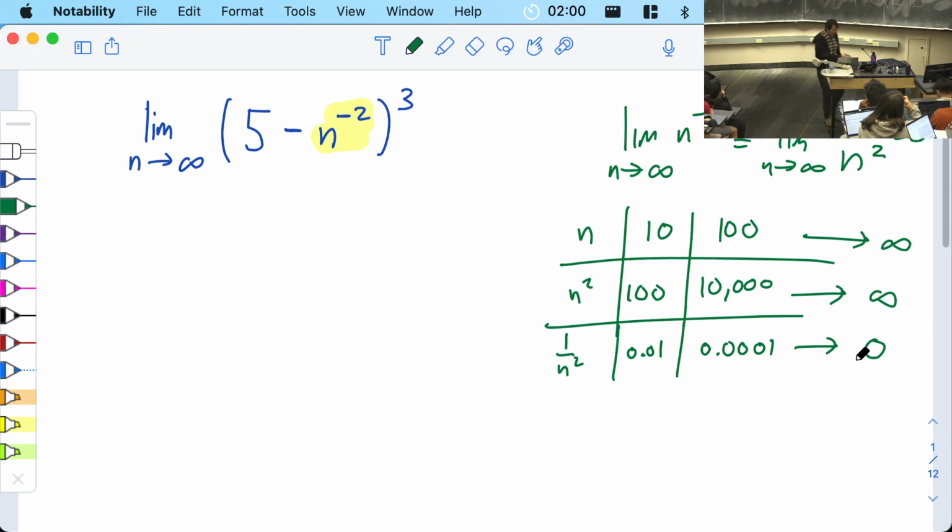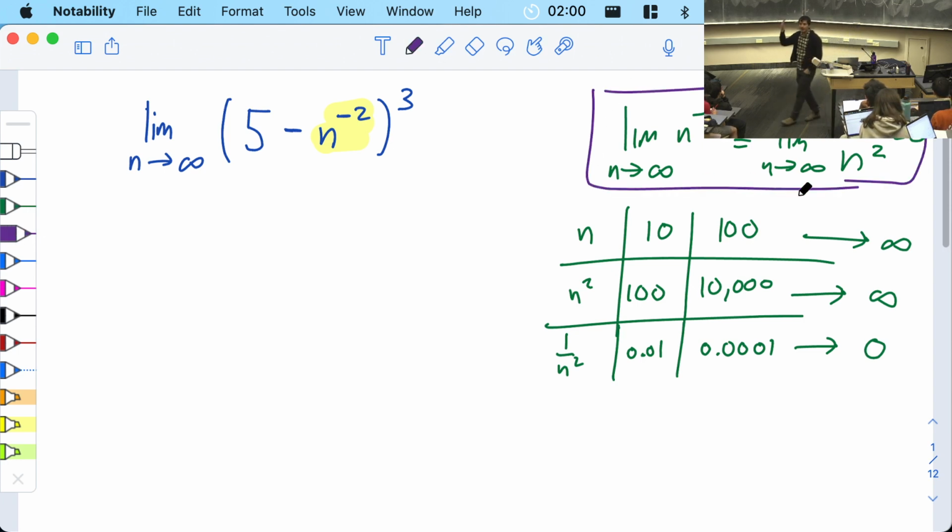But this was one of our limit rules, that this limit is 0. 1 over n to any power, the limit is 0. And if you know that, you know this thing over here is going to be 0. This thing is going to 0. Then you can unpackage and figure out what the whole limit is doing. So how do we do that?